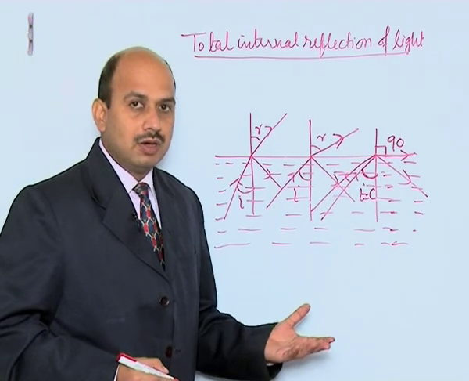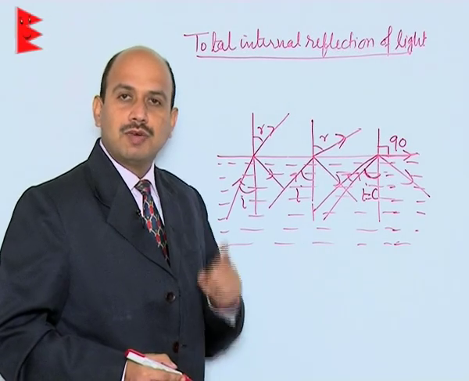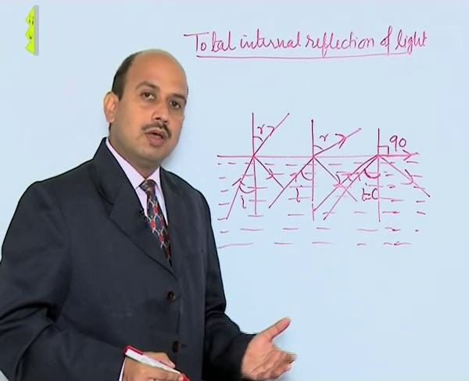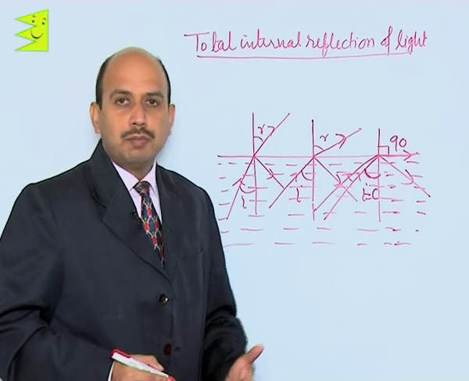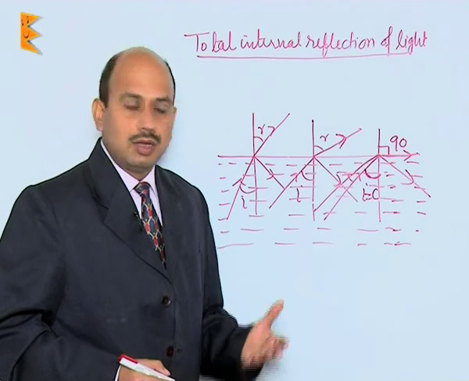Now, we can see the conditions for this total internal reflection. First, light rays should travel from denser to rarer medium, and the second important condition is that the angle of incidence should be greater than the critical angle.